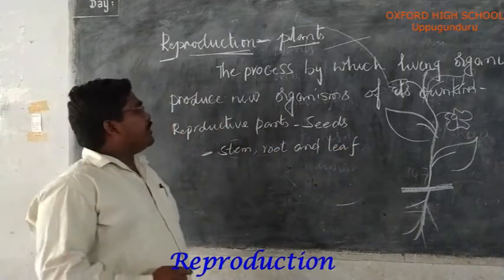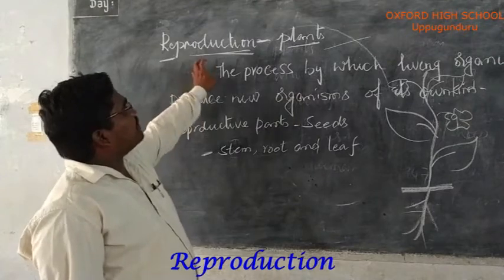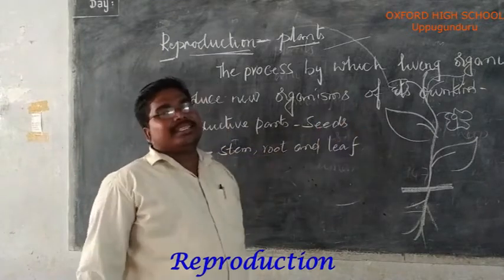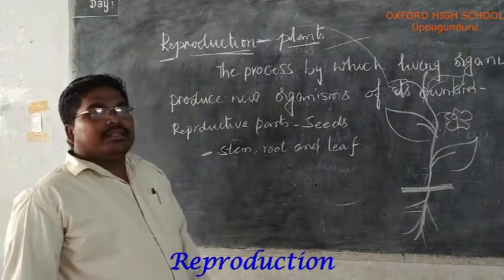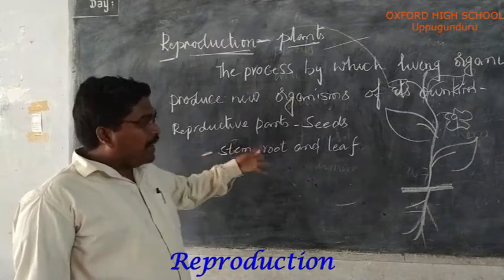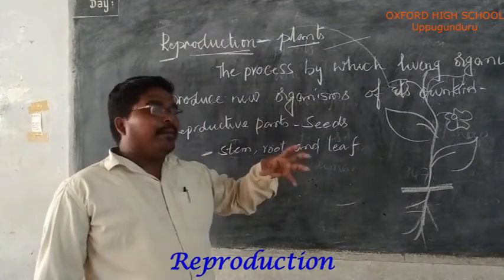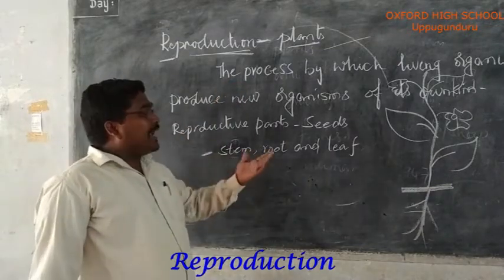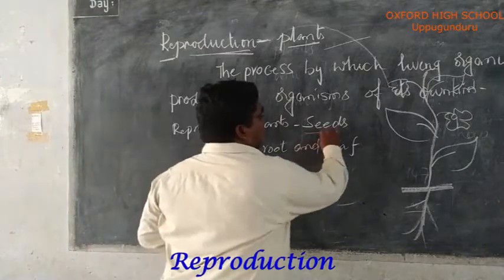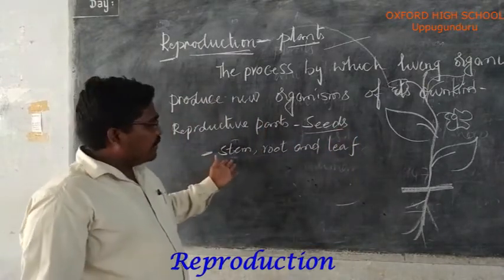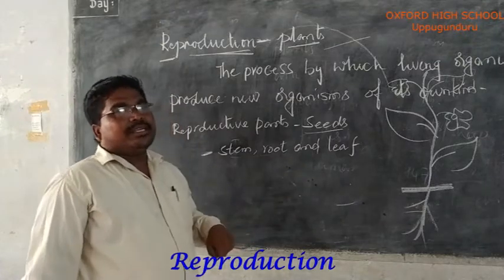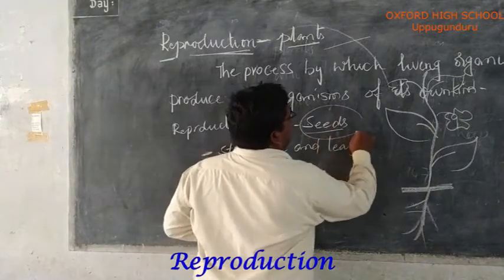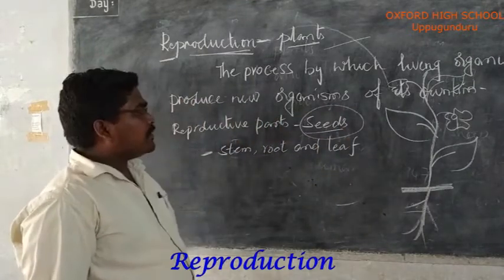Okay, I am explaining once again. Reproduction: the process by which living organisms produce new offspring of their own kind is called reproduction. There are several parts present in plants. What is the main part useful for the reproduction of the plant? Mostly plants reproduce through seeds, but some plants also reproduce with the stem, root, and leaf. Here I am going to explain how reproduction takes place through seeds.